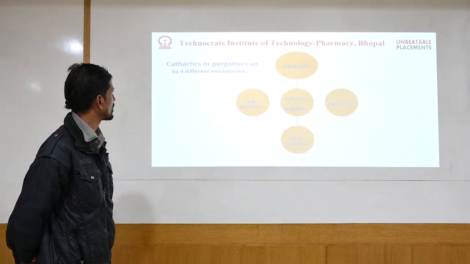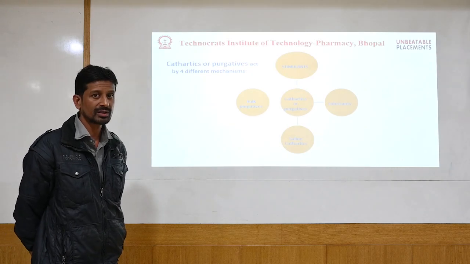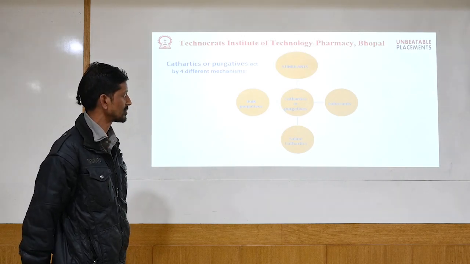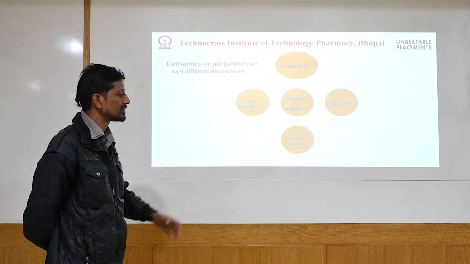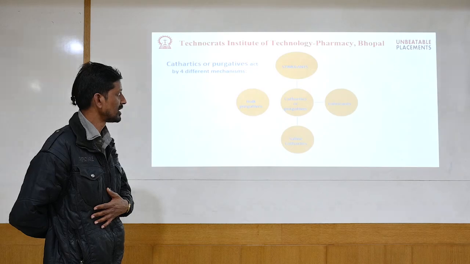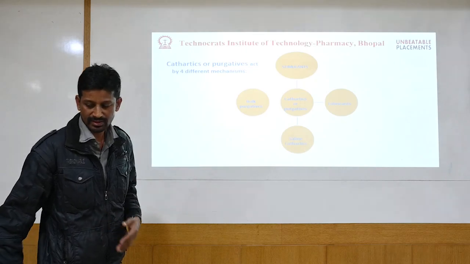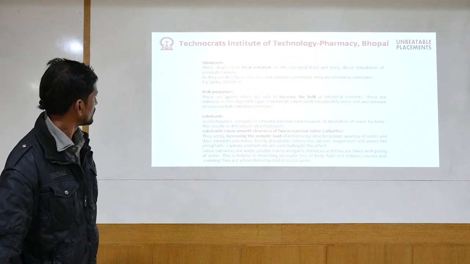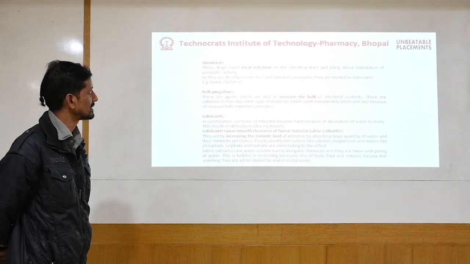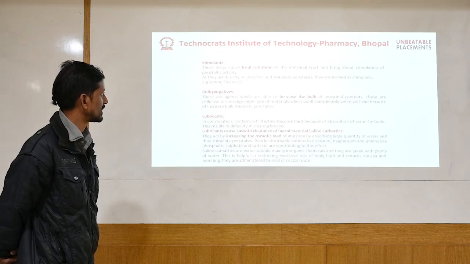This is very important because we have the mode of action: how these inorganic drugs actually act inside the stomach or the intestine. They may be acting by stimulating the various processes inside the body so that the motility is increased. Bulk purgatives increase the mass of the feces from the body. Cathartics or purgatives also have a lubricating effect, so there is no problem to the patient. Saline cathartics, again, we have here. Now stimulants, as generally we know, cause local irritation inside the intestine and stimulate the peristaltic movement, so there is increased motion.